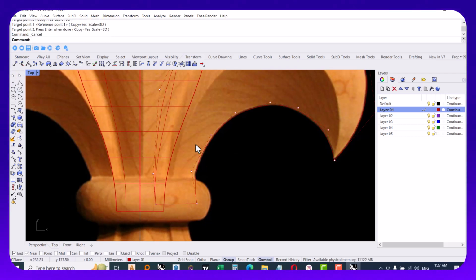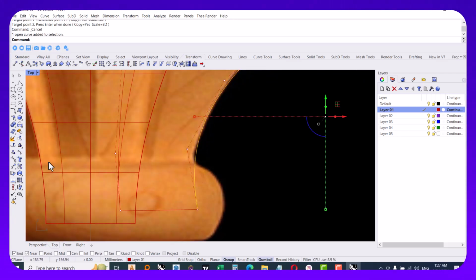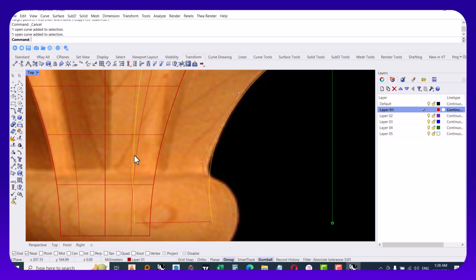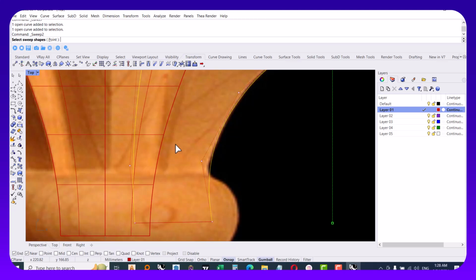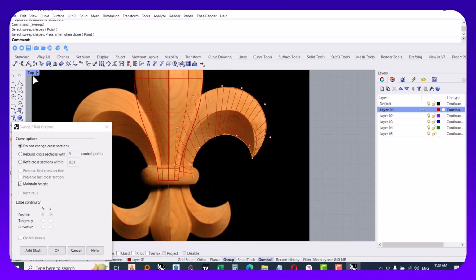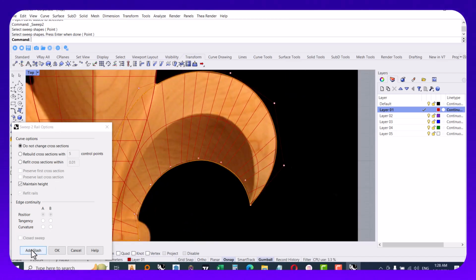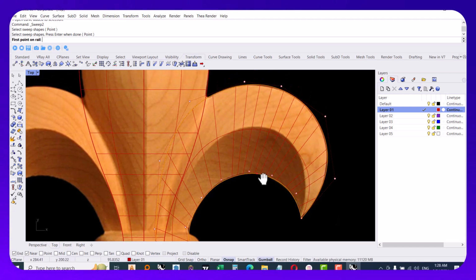Now I choose this one, the first rail, second rail, go to the surface, sweep 2 rails, choose the cross section, right click, and as you can see the slashes are not proper, so I choose, because it's not straight, it's like an arch, so I go to add slashes.